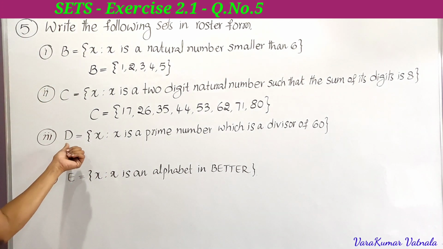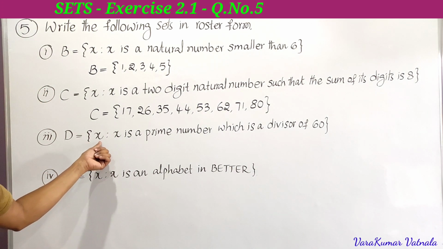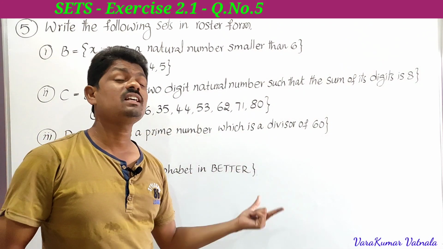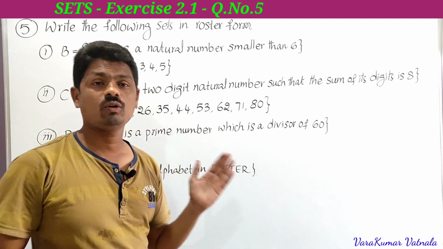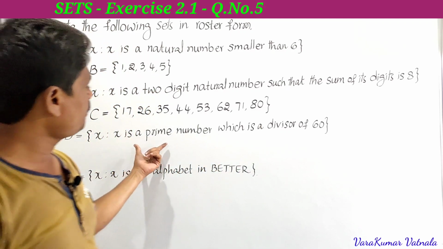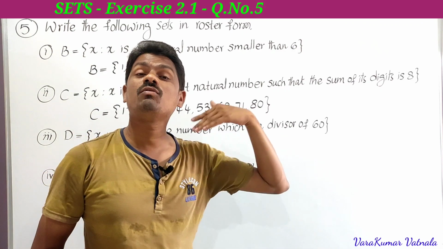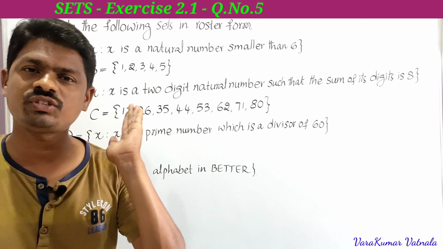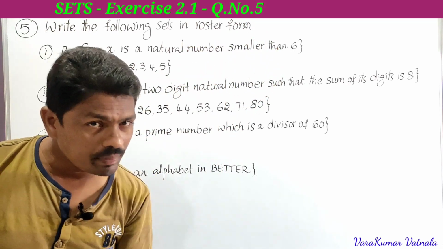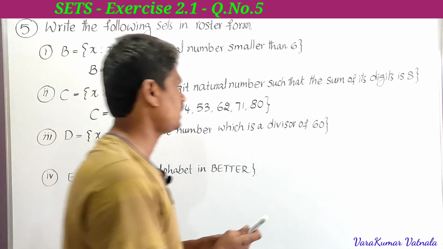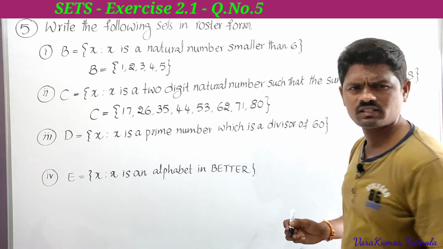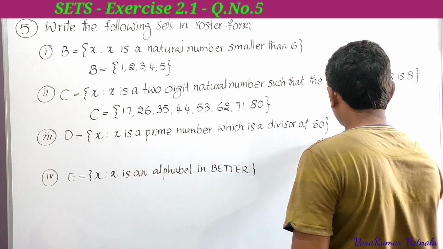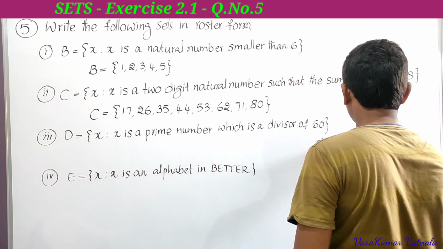Next, the third one. D is equal to the set of all x such that x is a prime number which is a divisor of 60. Again we have to understand clearly. x is a prime number and it must be a divisor of 60. First we have to list all the divisors of 60, and after that we select the prime numbers from it. Divisor or factor, both are the same.